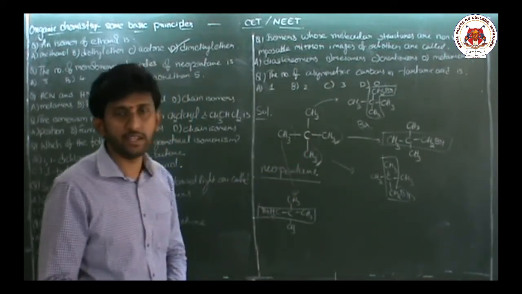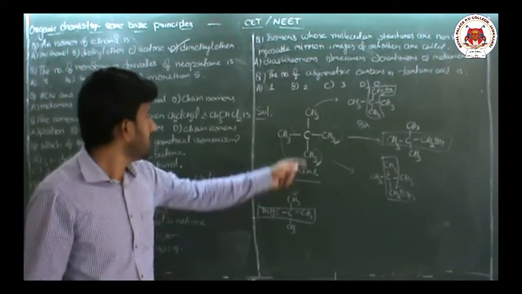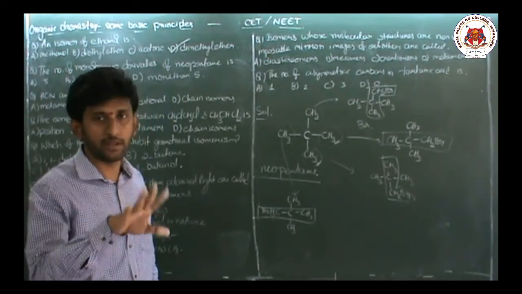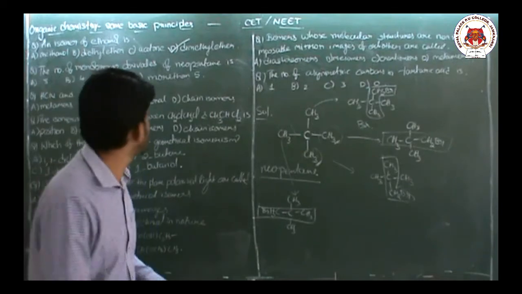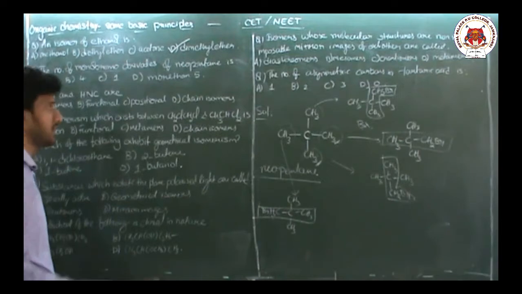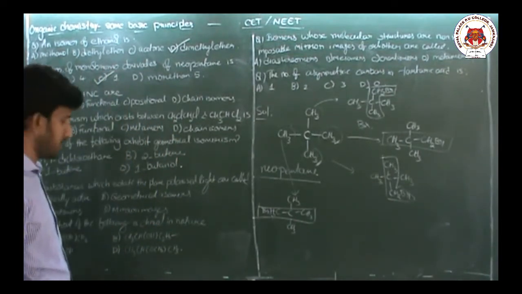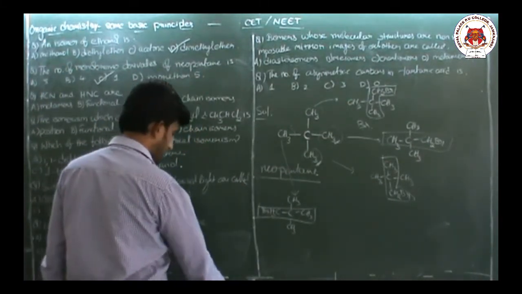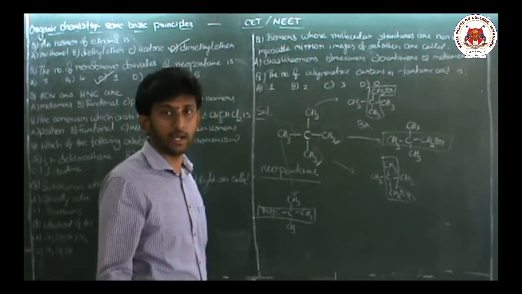All the hydrogens are equivalent in their position. So if you remove any one hydrogen and attach bromine, you will get only one type of bromine substituted compound. So how many types of monobromo derivatives are possible? Only one type for neopentane, because all the methyl groups are equivalent and all the hydrogens are equivalent.